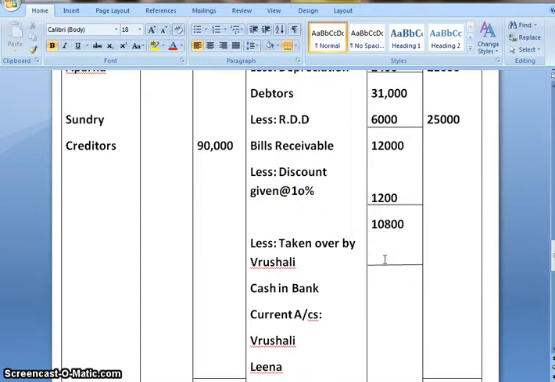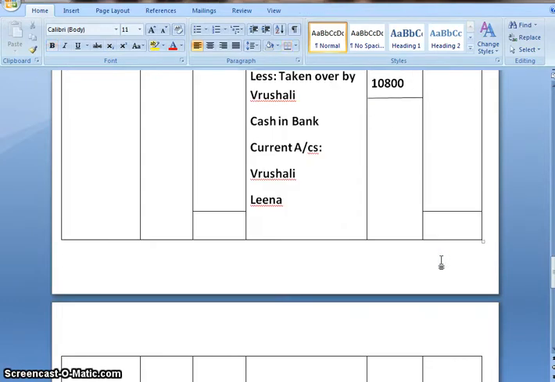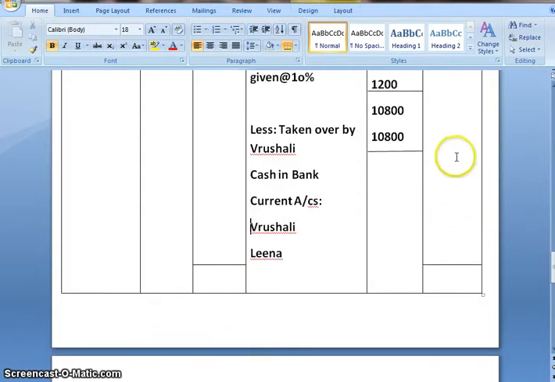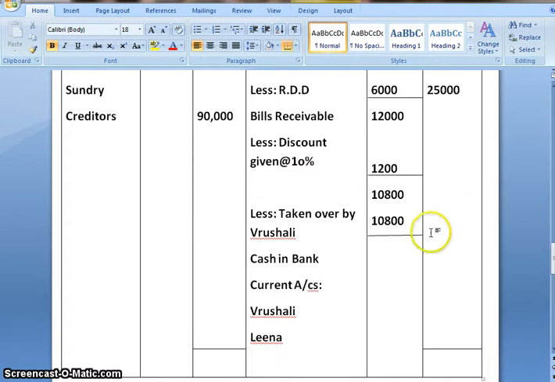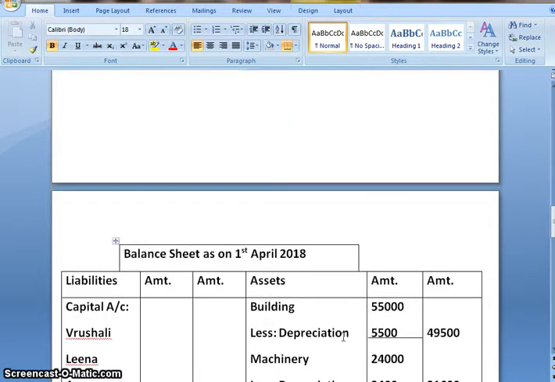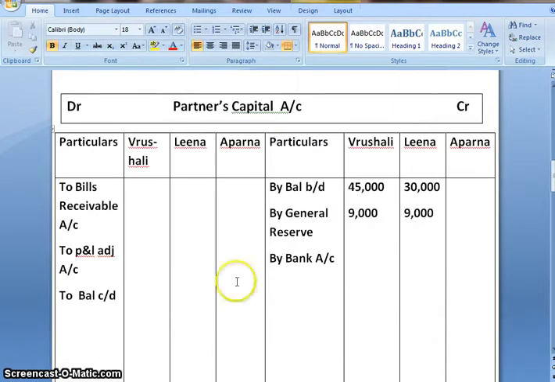Now whatever amount is there, at that amount it is taken over by Vrushali. Means she has taken over at 10,800. And in the outer column, nothing remains because the entire amount is taken over by Vrushali. And since Vrushali is taking it, the second effect will be in the partners capital account, in her column, to bills receivable.